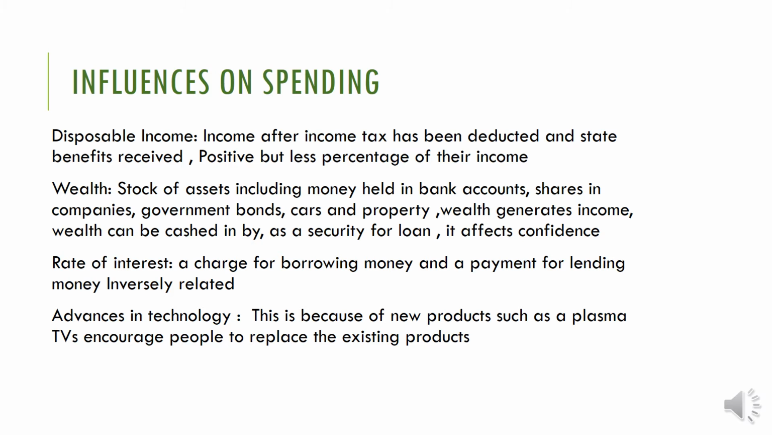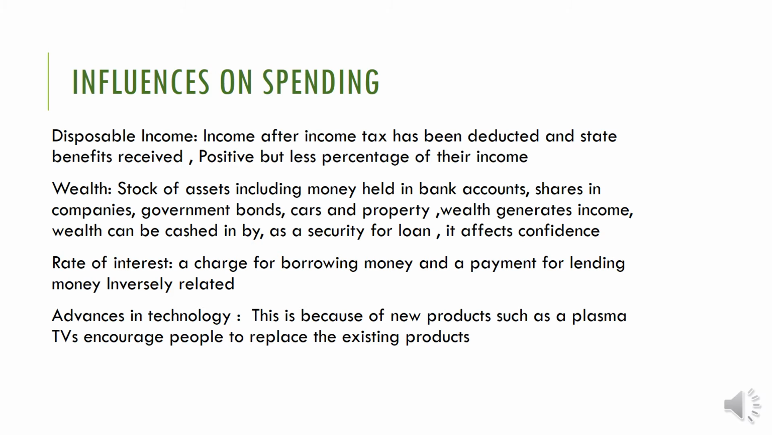Positive but a lesser percentage of their income. When income increases, what will happen to spending? Spending will also increase. So the relationship between disposable income and spending is positive. That means both will go in the same direction. When income increases, spending will increase. When income reduces, spending will reduce. But by a smaller percentage of their income. That is the point you have to understand.